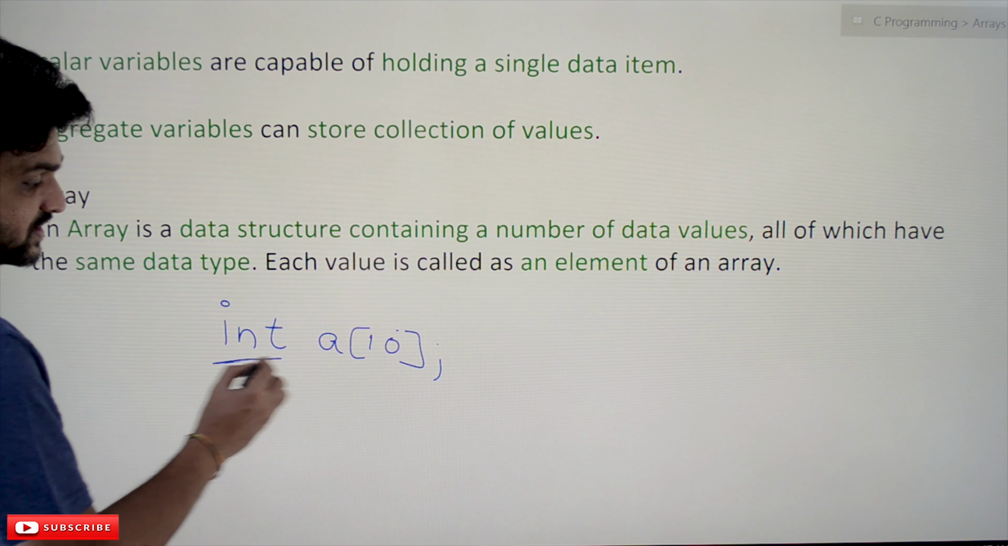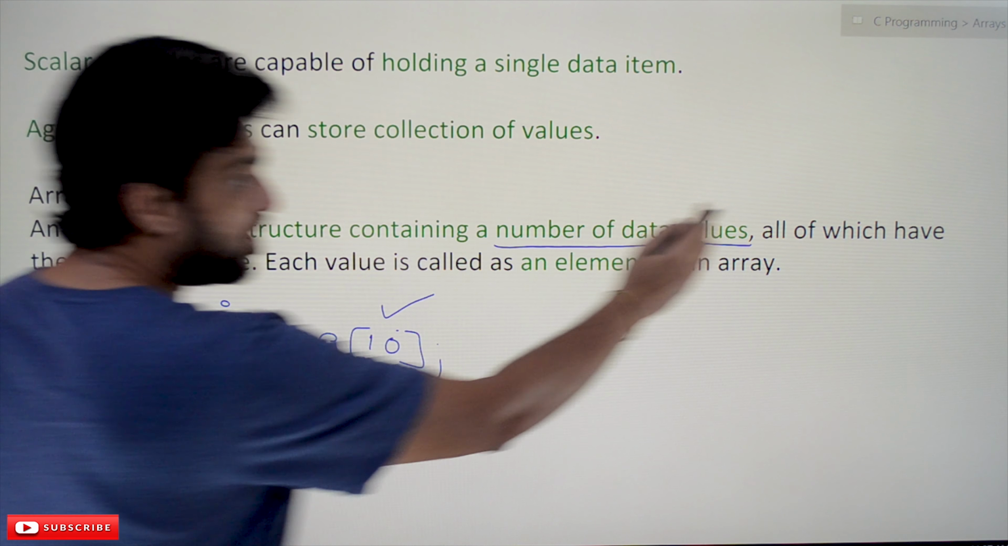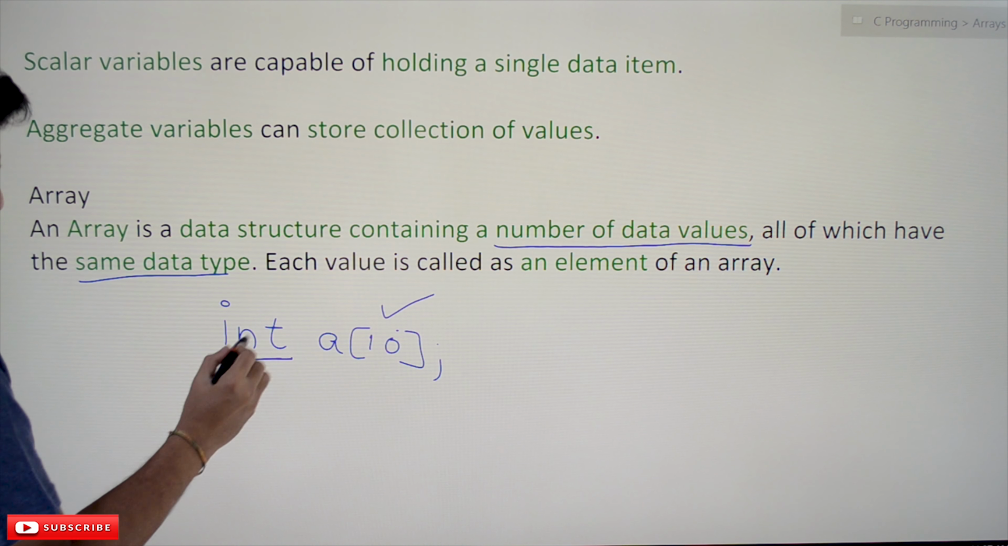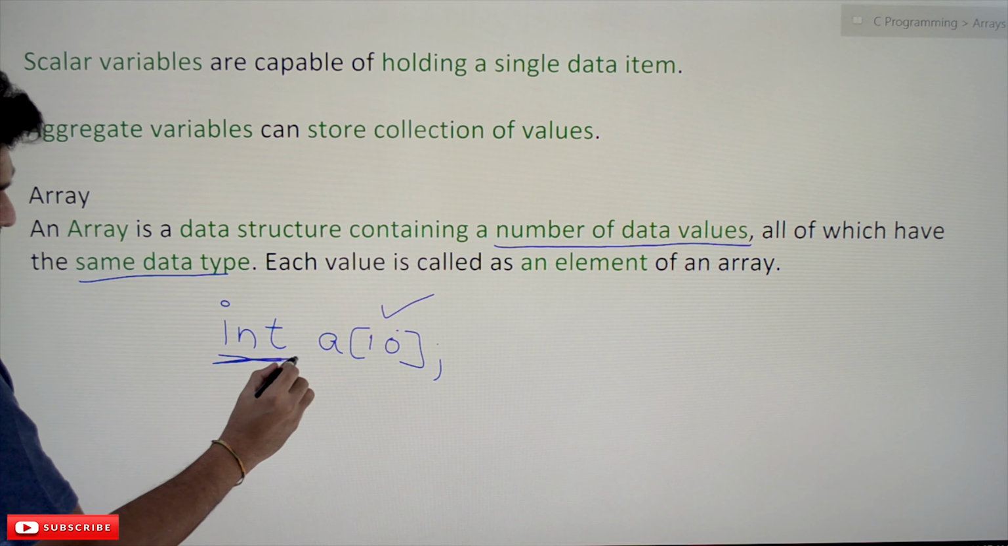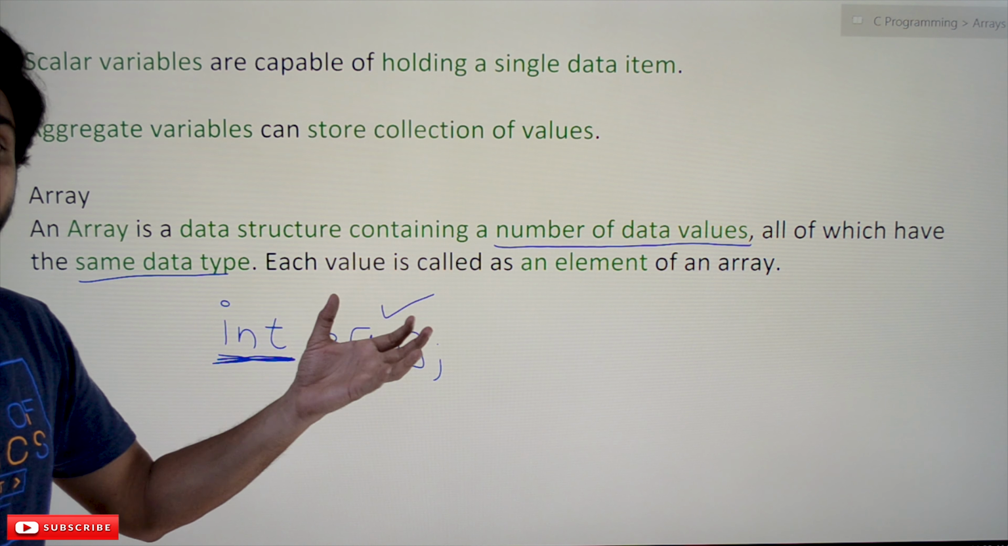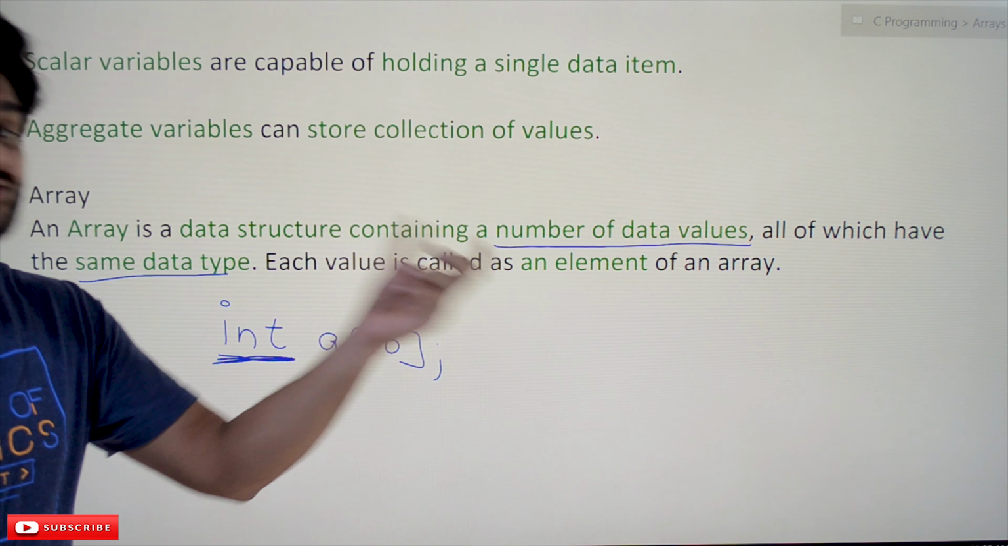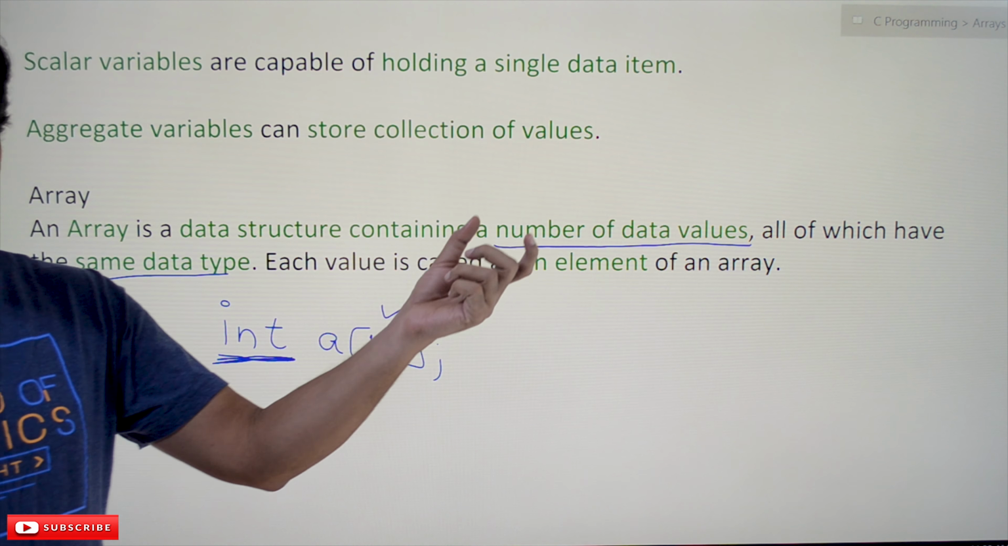Here we are going to have 10 data values, all of which have the same data type. So all the values in the array are going to be integers. This is what we call an array, and it is also called an aggregate variable, a variable which is capable of storing a collection of values. All the values are of the same data type, and each value of the array is called an element of the array.